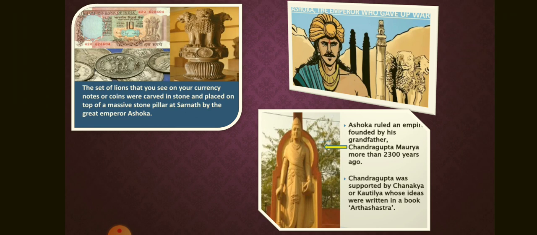empire. The empire that Ashoka ruled was founded by his grandfather Chandragupta Maurya more than 2300 years ago. Chandragupta Maurya was supported by a wise man named Chanakya or Kautilya. Many of Chanakya's ideas were written down in a book called Arthashastra.